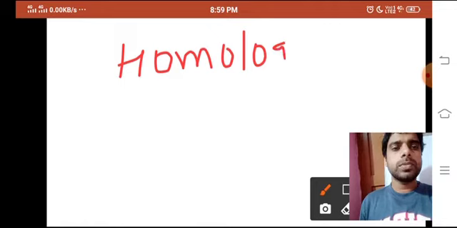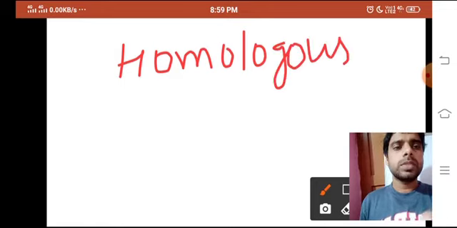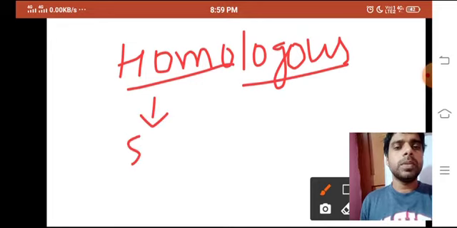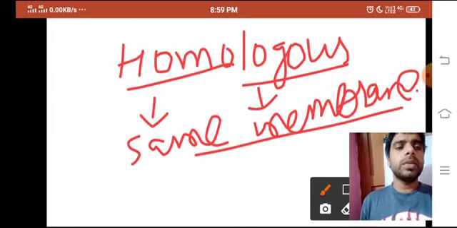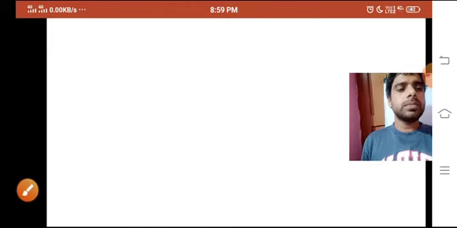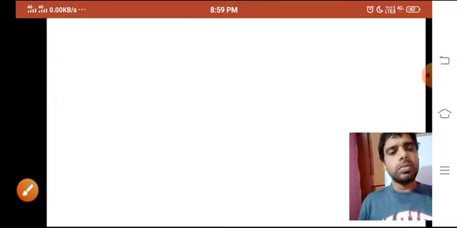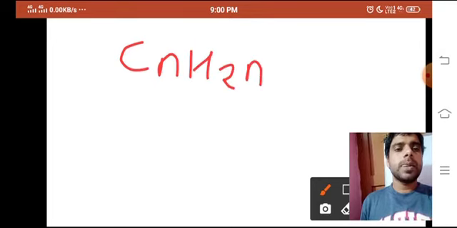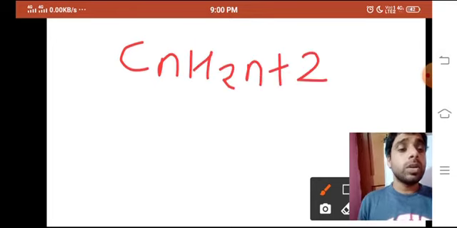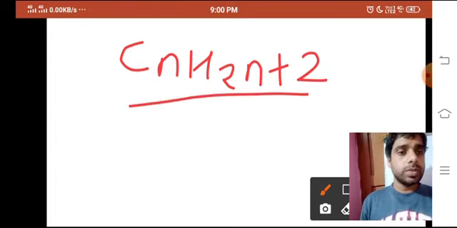So here you can see homologous series: homo plus logos. Homo means same, and logos means member. Same member. Now if I take a general formula, suppose I take the alkane general formula, that one is CnH2n+2. The general formula of alkane is CnH2n+2.